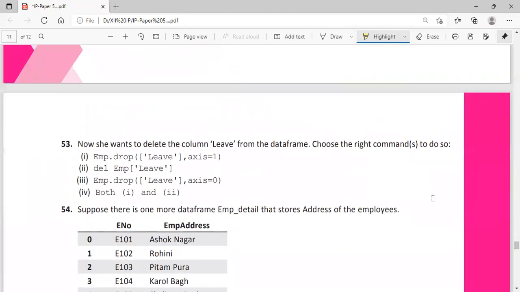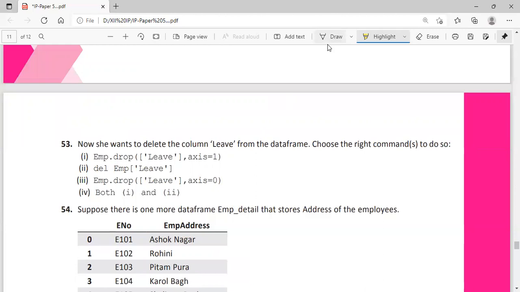She wants to delete the column leave from the data frame. Choose the right commands to do it. For deleting columns, what are the methods? We have the del statement, then the pop method as well as the drop method. So emp.drop, column name, and after that you have to specify the axis.